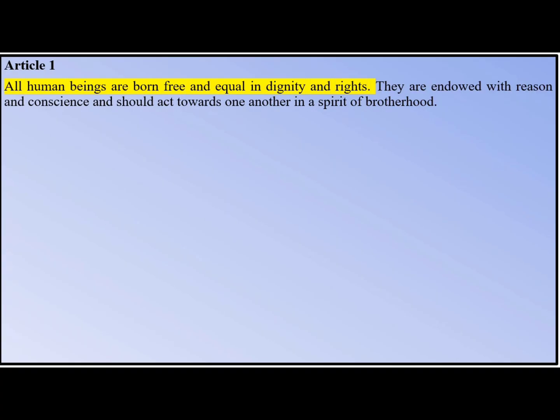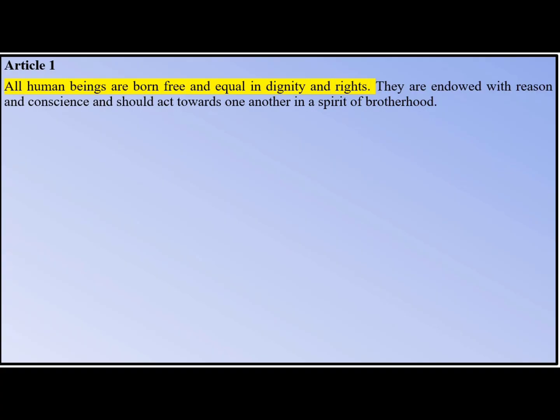This phrase, spirit of brotherhood, you can see in Article 51A, clause (e), which says to promote harmony and the spirit of common brotherhood among all the people of India. So you can see there.